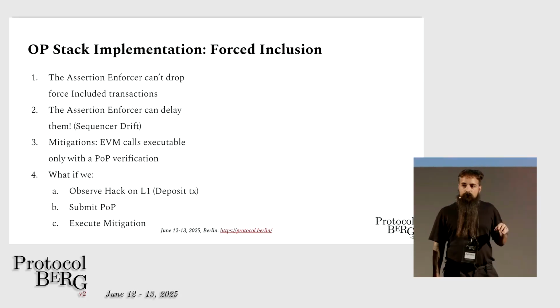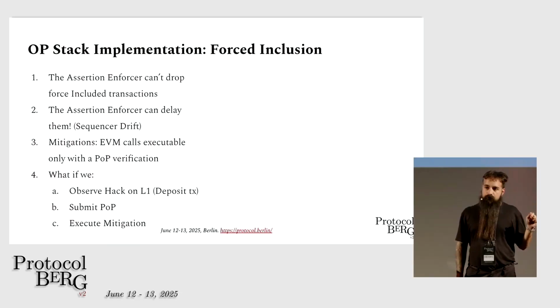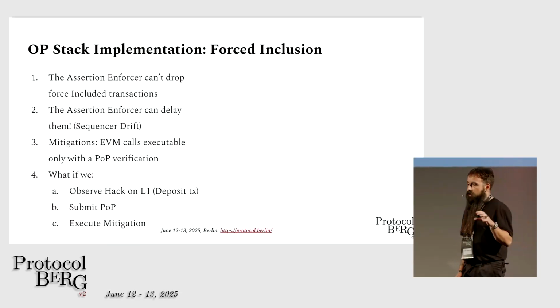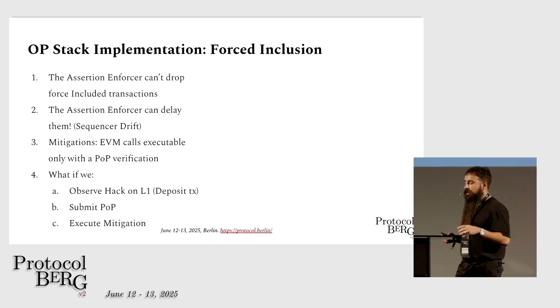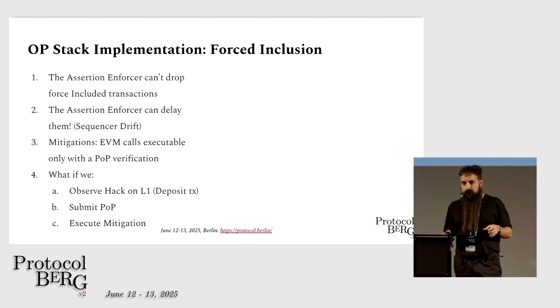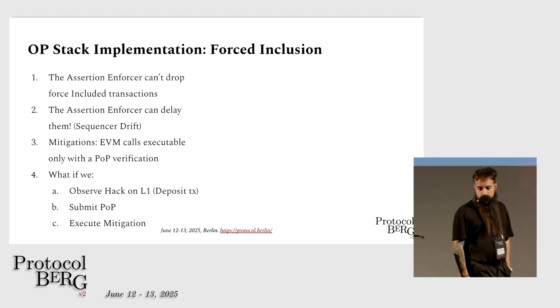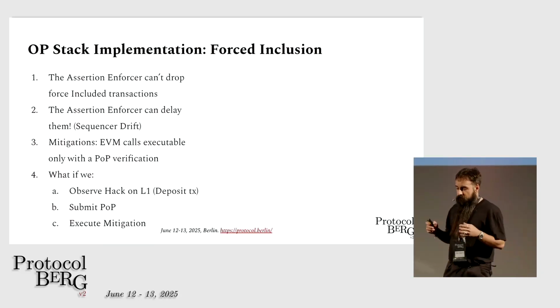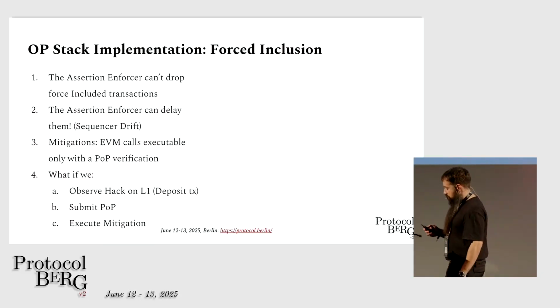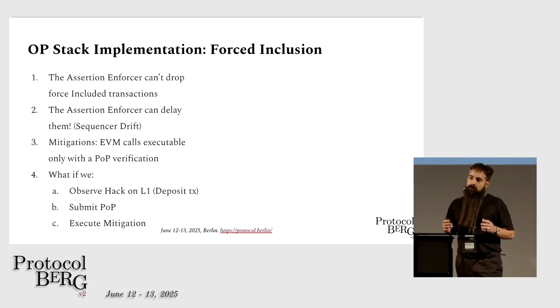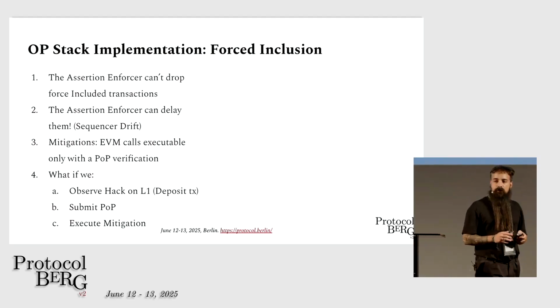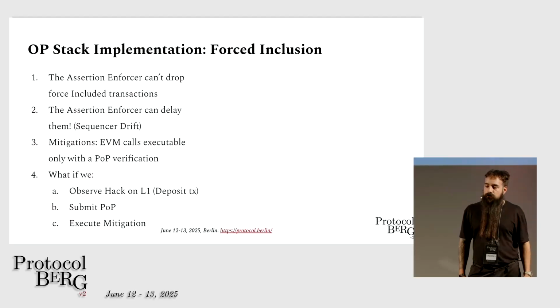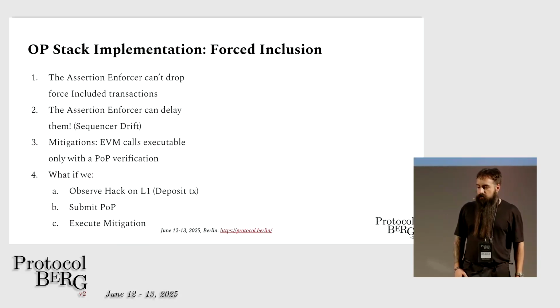For example, pause the protocol. So here we have a decentralized and trust-minimized way to prevent hacks even with forced inclusion. The hack is observed on the L1, a proof is submitted, and the mitigation is executed. And all of that while the deposit transaction is delayed. By the time it goes in the L2, there will be no hack.